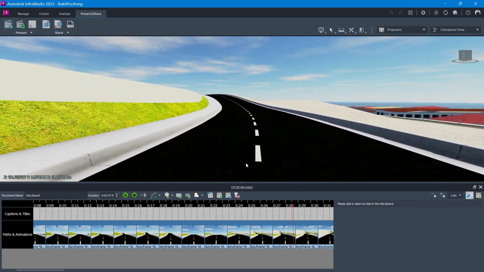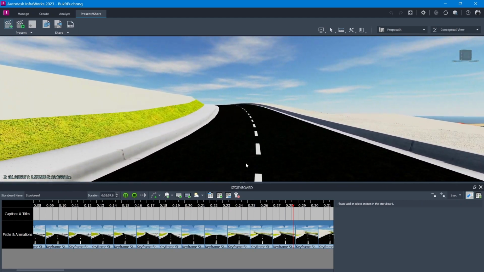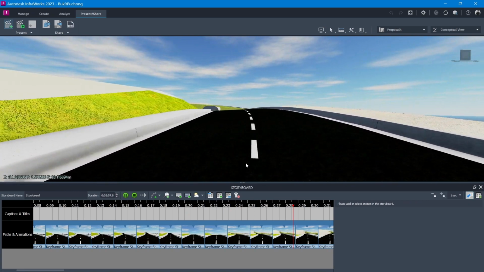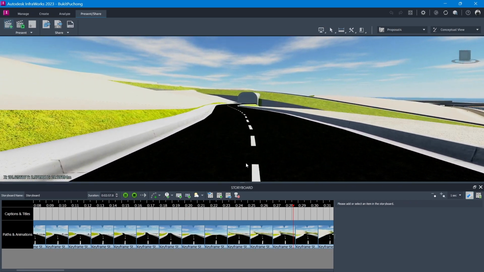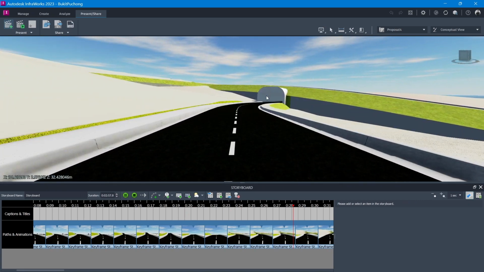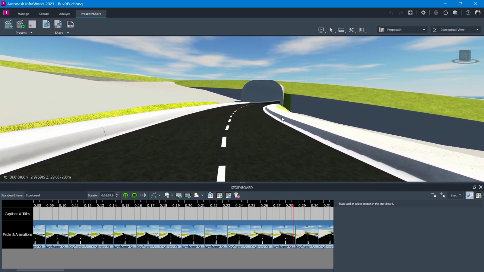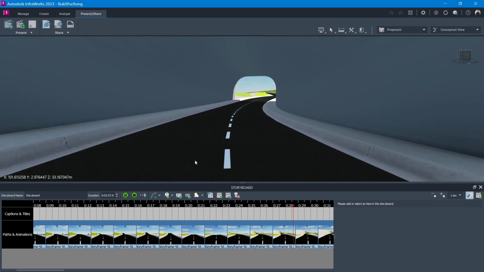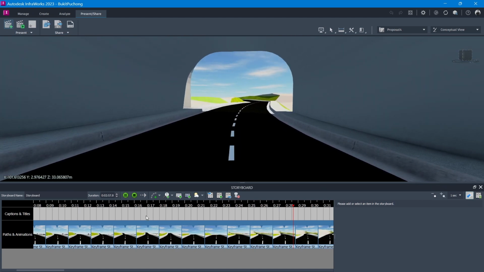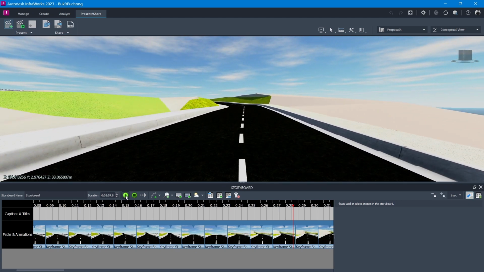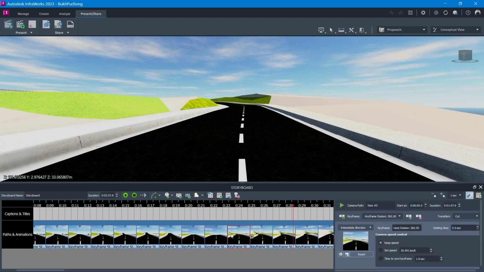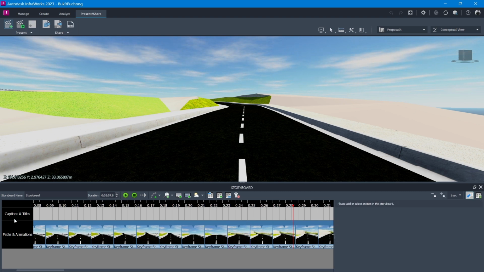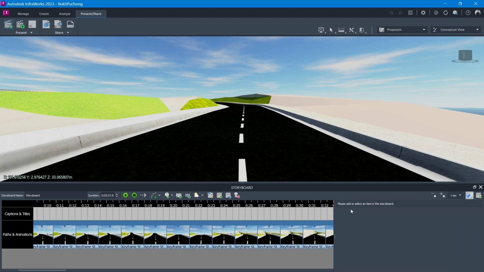So you can add trees and houses along the road. You can see here, let's go through the tunnel side. We pause here and then move this.